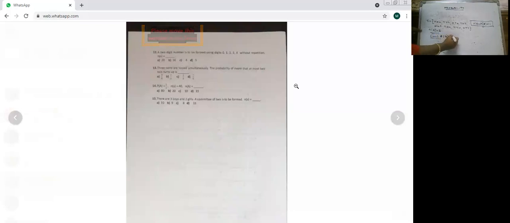If they ask you at least 1 tail, so at least 1 means minimum 1 tail. So minimum 1 means 1 or more. You can have at least, at least one should be there, so this will not work but this will work.